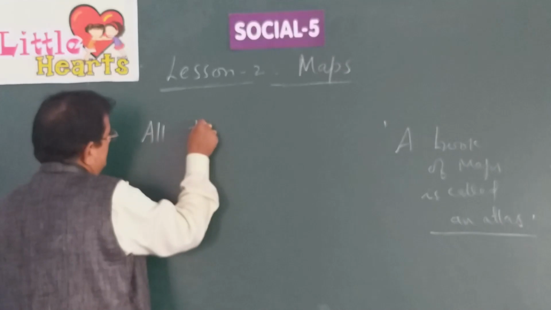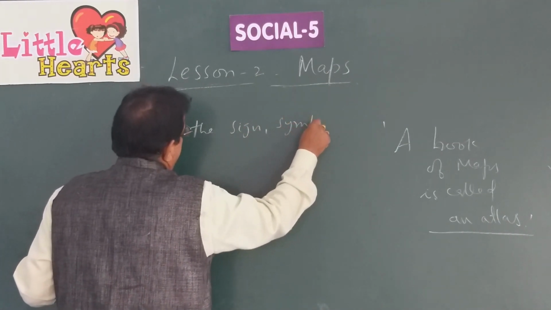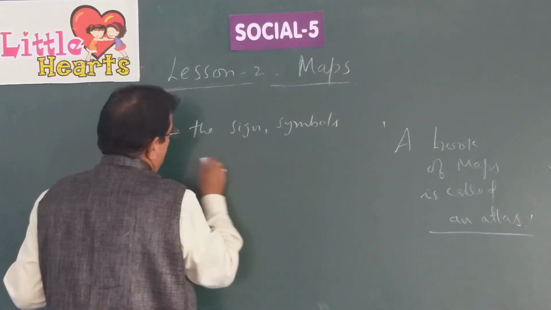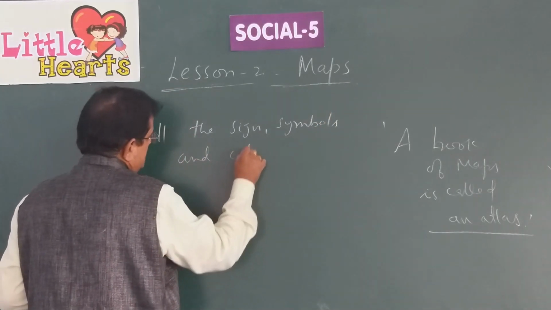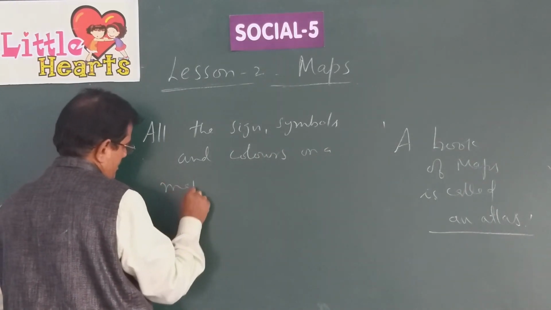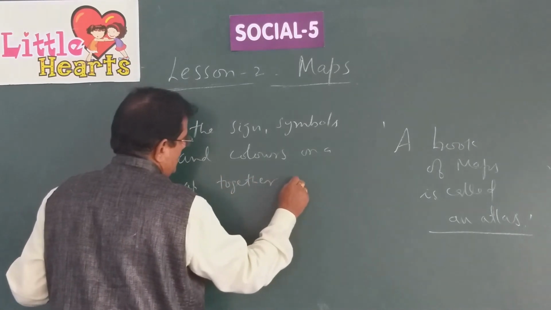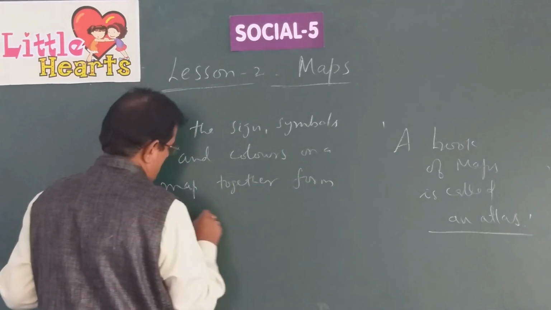All the signs, symbols and colors on a map together form the language of the map.